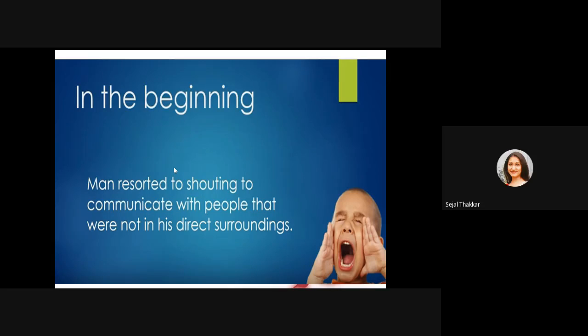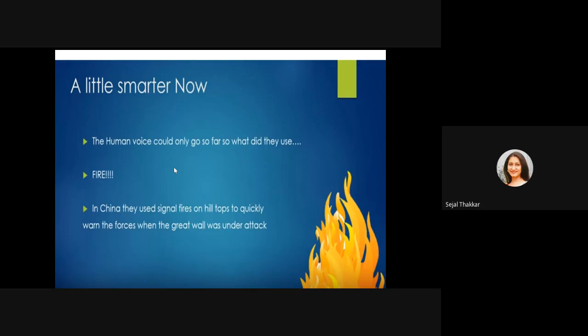Initially, when people wanted to communicate with each other, they could shout and talk. Then they started showing fire to each other. Whenever any problem occurred, they showed fire, and then called each other for help, because the human voice had some limitations. So they started using fire signals.